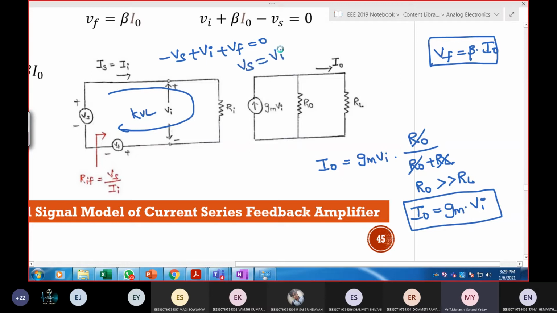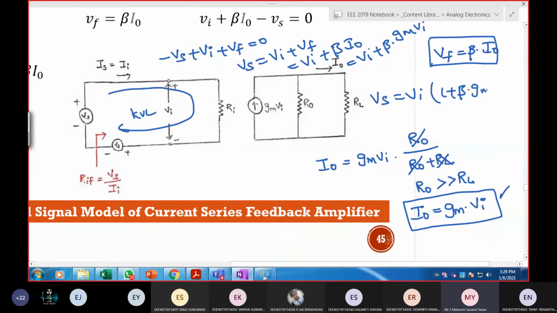VS can be written as VI plus VF, or VI plus beta times I naught. I naught is GM times VI. So VS is equal to, taking VI as common, VI times 1 plus beta GM.